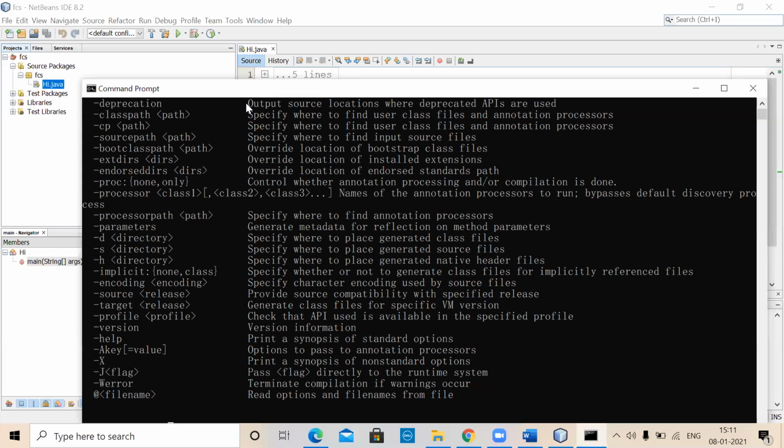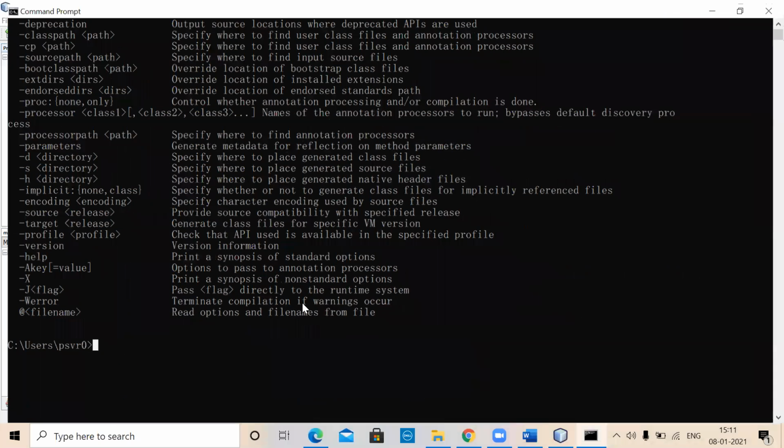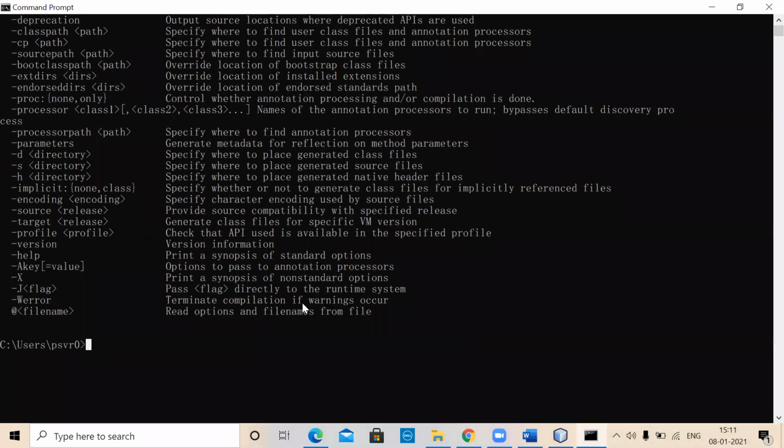Now it is running, doing something. That means we have set the path environment variable. That's the reason why it is able to do all of that. Now we can easily compile our programs by going into that particular folder. So without using an IDE also, you can develop programs if you wish.